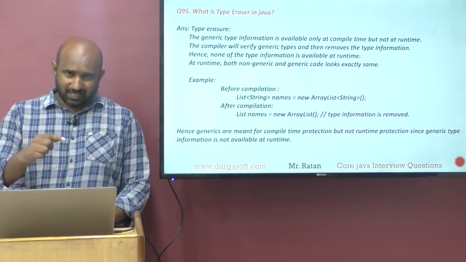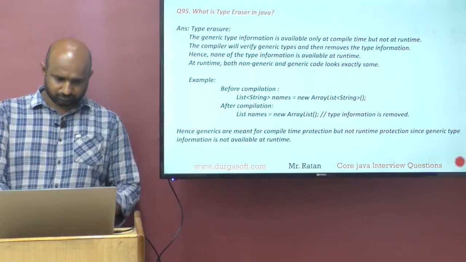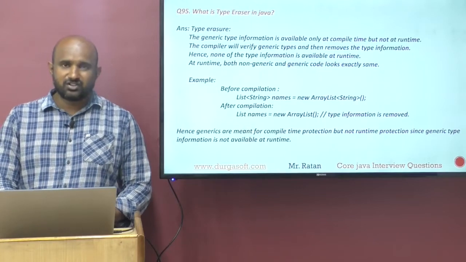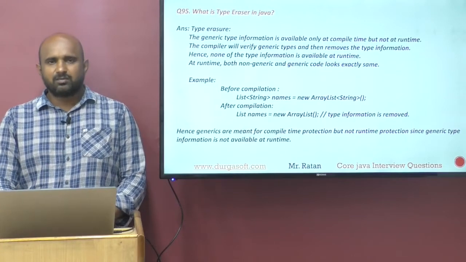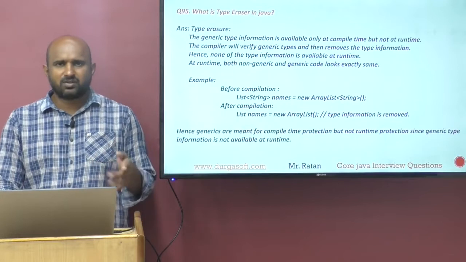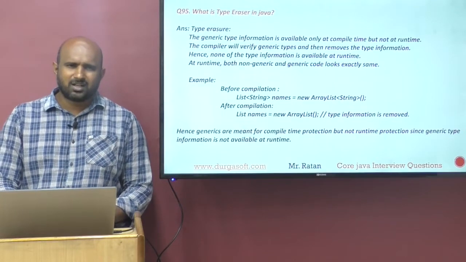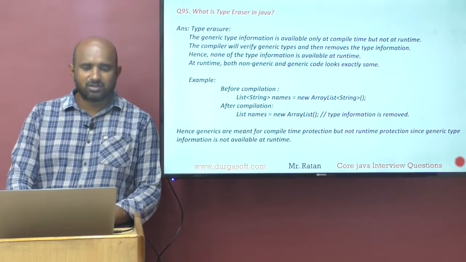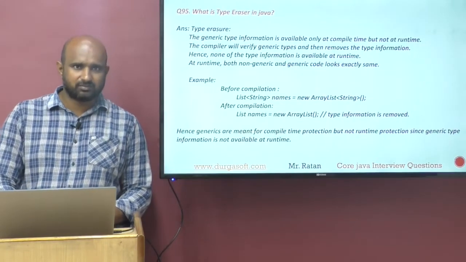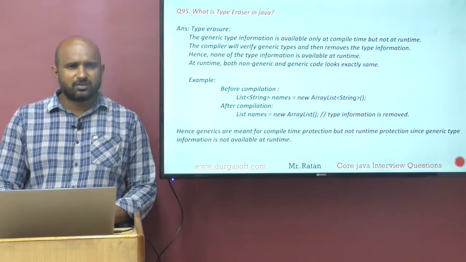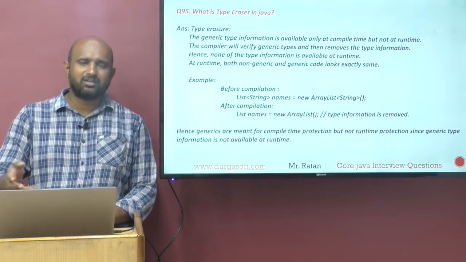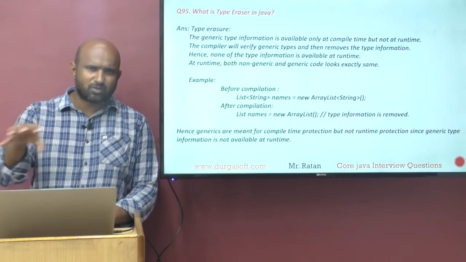To provide the type safety to the collections, we are using the generics concept, guys. Some people will ask what is the purpose of generics. Collections are by default not type safe, they can hold different types of data. To provide the type safety to the collections, we are using which concept? Generics. Because collections are type safe or not type safe? Collections are not type safe.